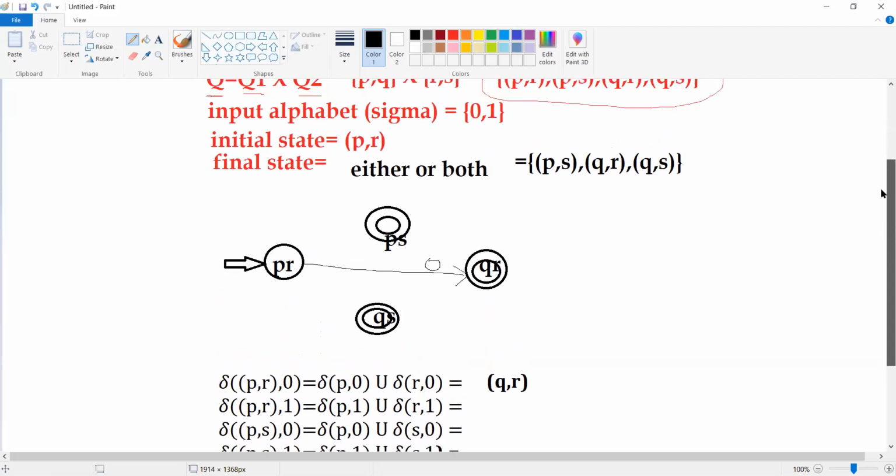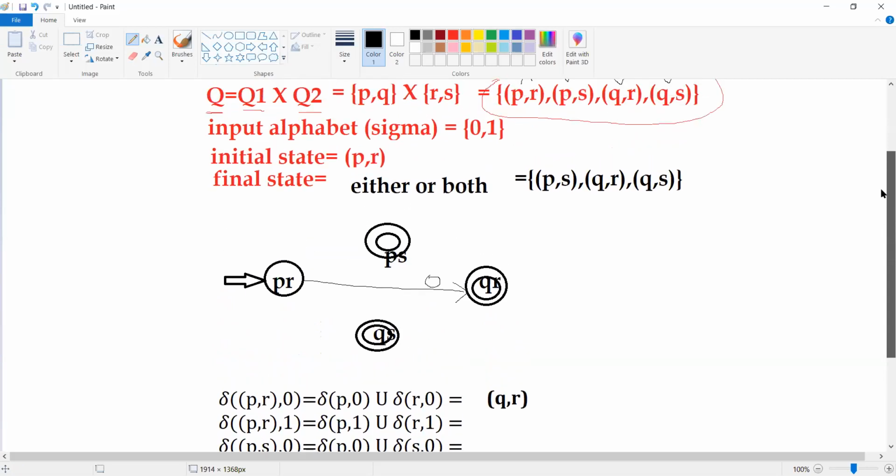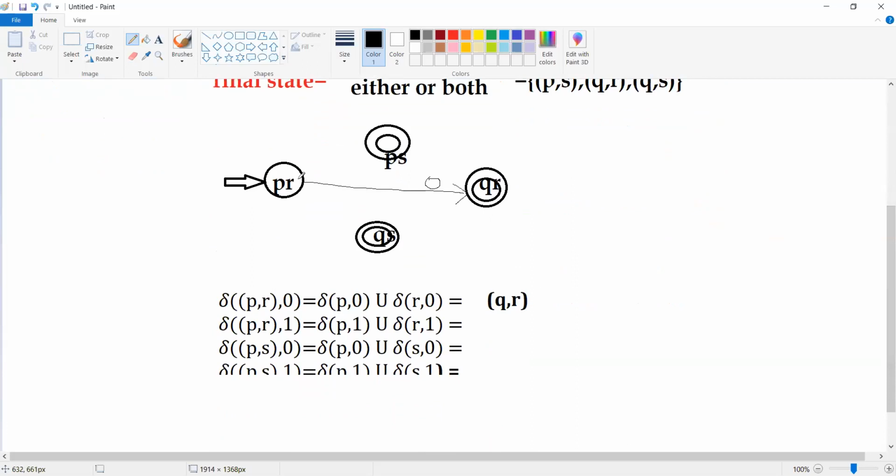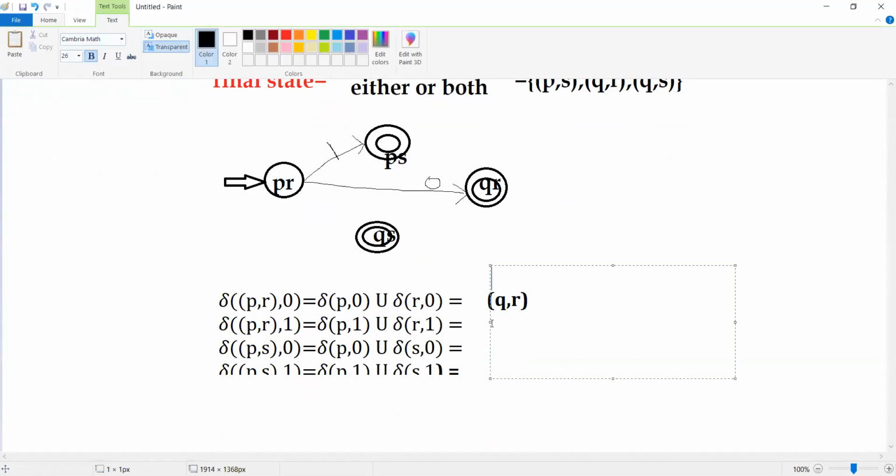Then the second one, what is this? P on 1 as well as R on 1. What is P on 1? It goes to P. R on 1 goes to S. In the sense, now we are going to get PS. So PR on 1 goes to PS. Let me write over here. So PR on 1 goes to PS. That is our next one.